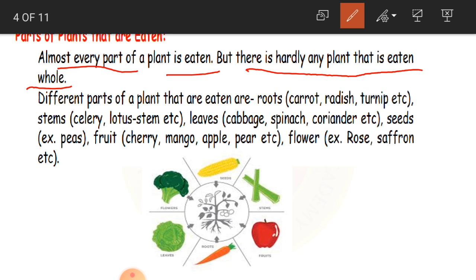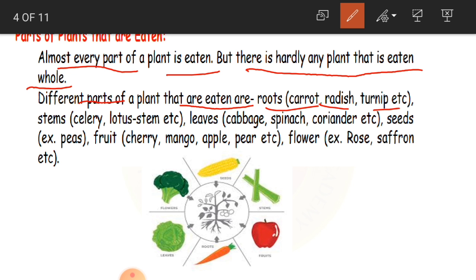plant. Okay, children. For example, different parts of a plant that are eaten are roots. Roots, like carrot, radish, turnip. Actually, these are the roots of the plant. So in the sense, what? We are eating the roots of the plant in the form of vegetables. We are not directly eating the roots. But for the plant, these roots are nothing but the vegetables that we eat. So in the form of vegetables, we are eating the roots of the plant.